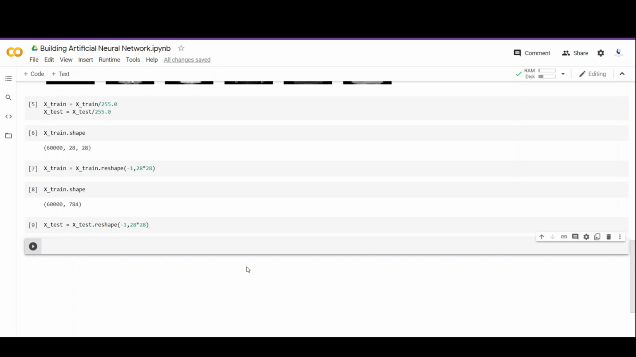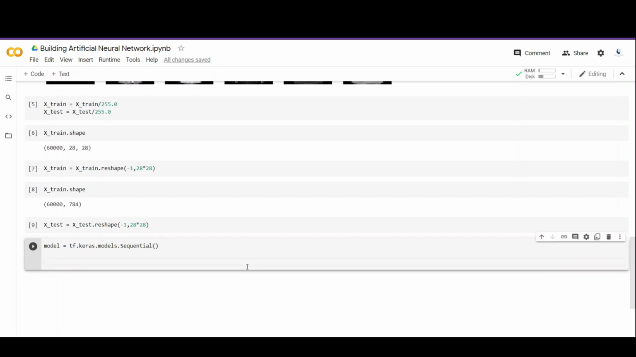So the first thing we are going to do is to instantiate the model. So we call model equals tf.keras.models.Sequential. So we are going to build a sequential model. And a sequential model means a layer by layer model where the output of one layer is fed as an input for another layer and so on and so forth.